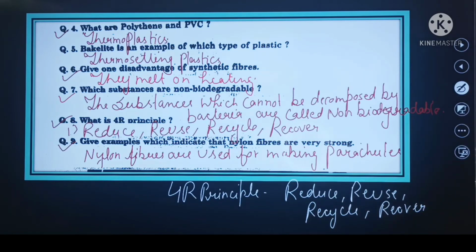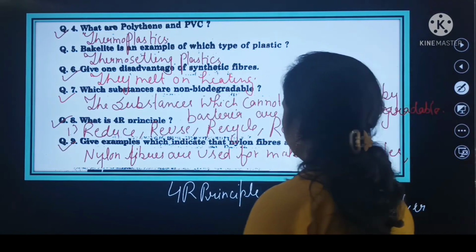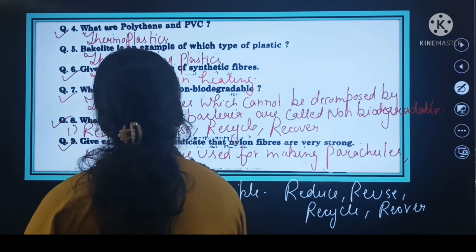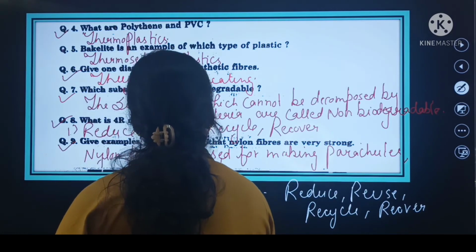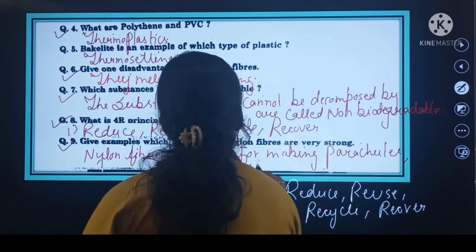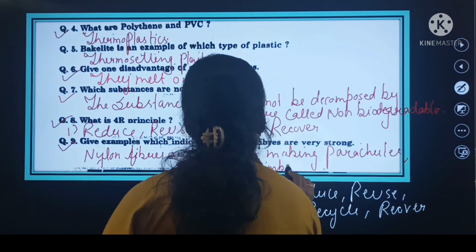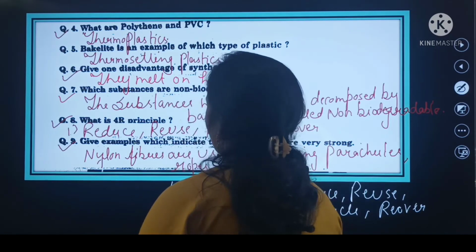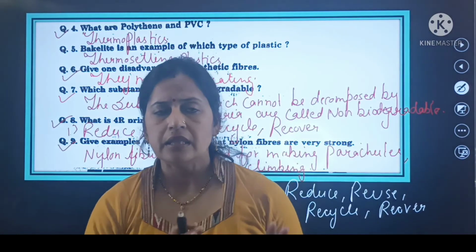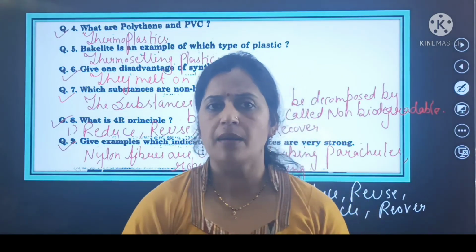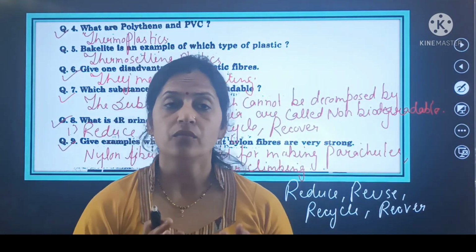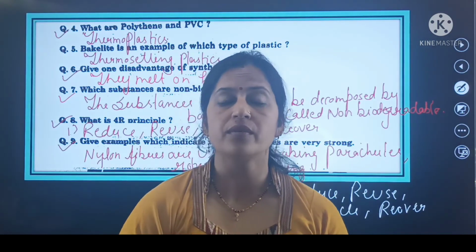Second one is ropes for climbing. So here beta, these are the some important examples. That's why we can say that nylon fibers are very strong.